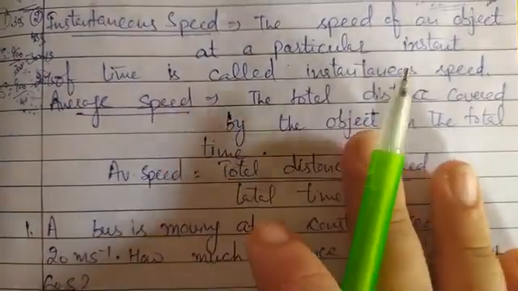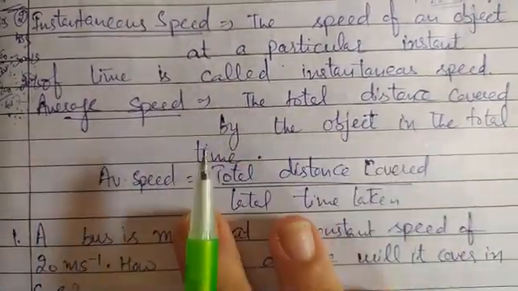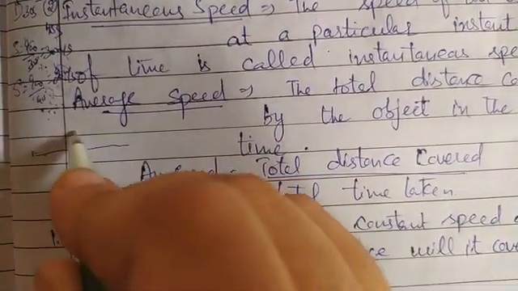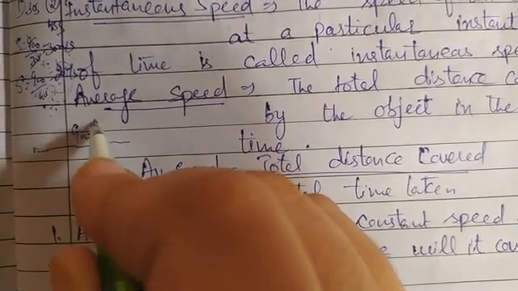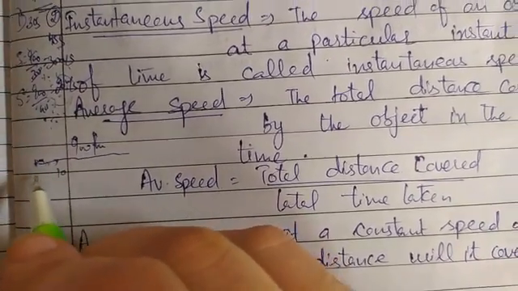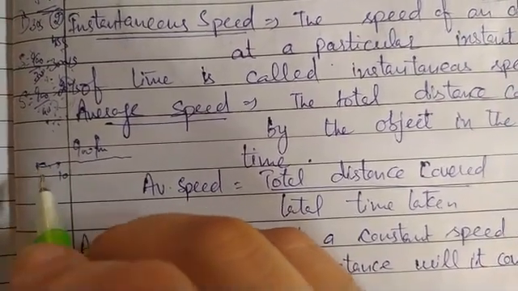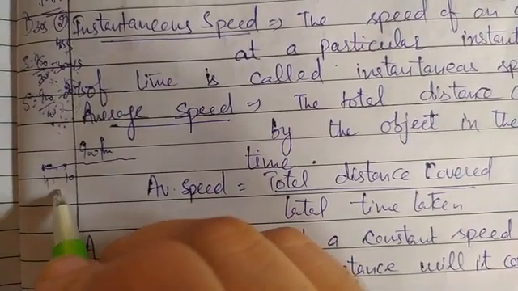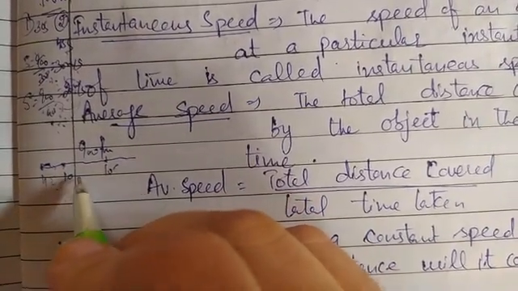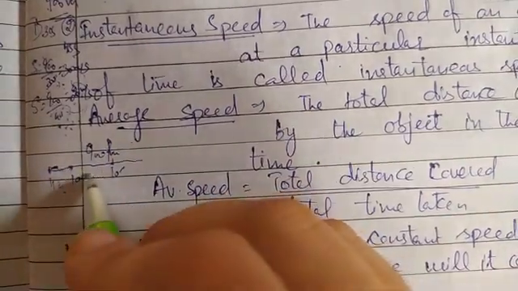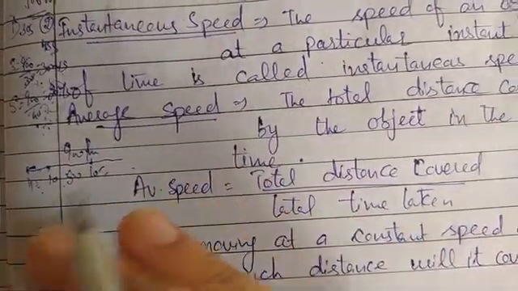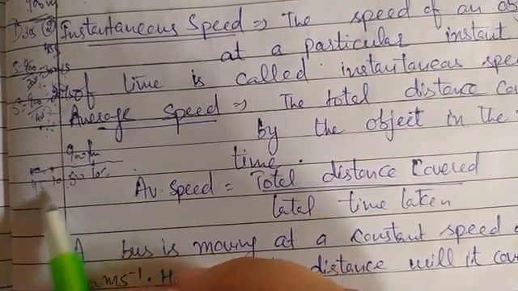Next is the average speed. Average speed is the total distance covered by the object in the total time. For example, if the object has to cover 900 meters, and in the first 10 minutes the object is covering 45 meters. In the next 10 minutes the object is covering a different amount of distance, say 50. Then in the next 10 minutes it is covering some different amount. It means we have to find out what will be the average speed.